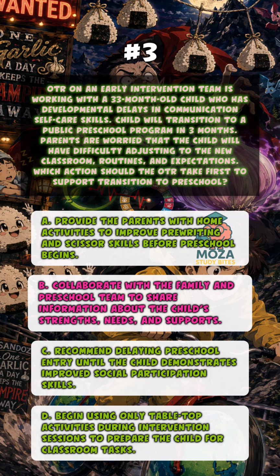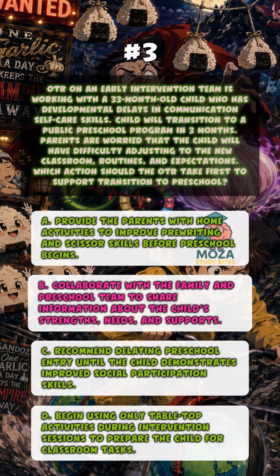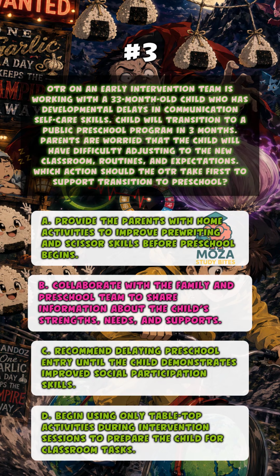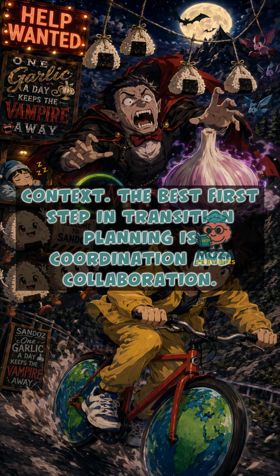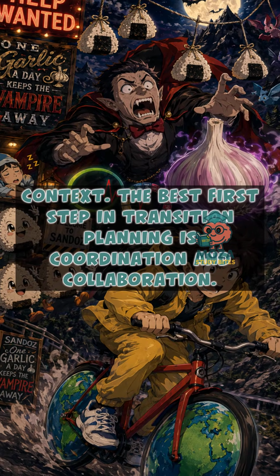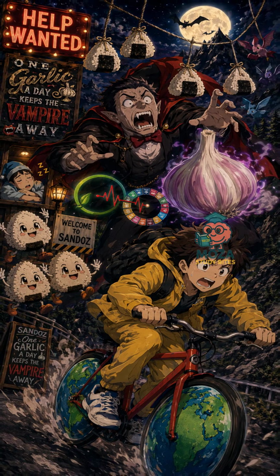B. Collaborate with the family and preschool team to share information about the child's strengths, needs, and supports. Context: the best first step in transition planning is coordination and collaboration.